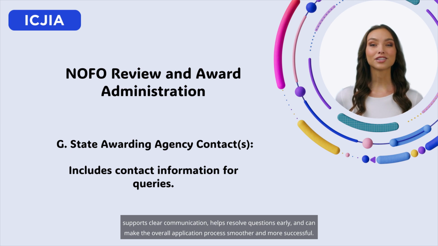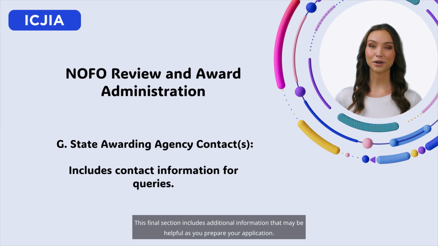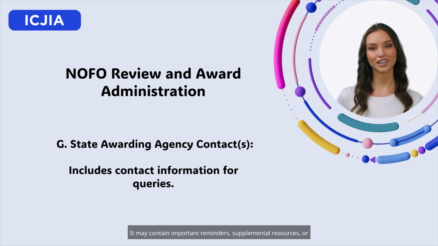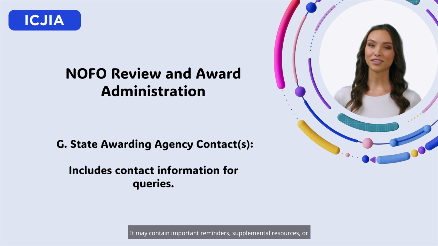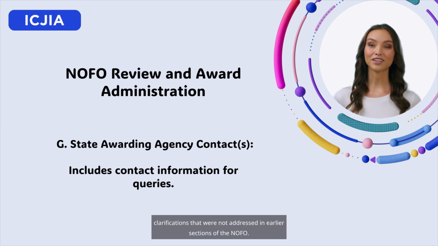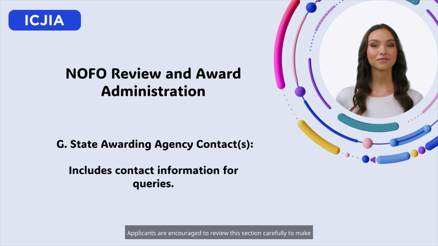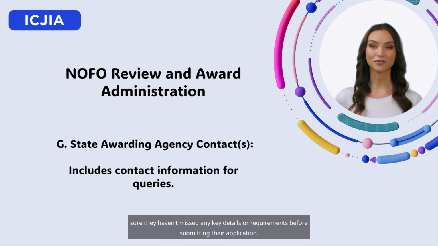Applicants are encouraged to use this section to connect with the appropriate agency representatives rather than guessing or relying on informal sources. Reaching out through the correct channels helps ensure accurate and consistent information. Having the right contact information and using it when needed supports clear communication, helps resolve questions early, and can make the overall application process smoother and more successful.